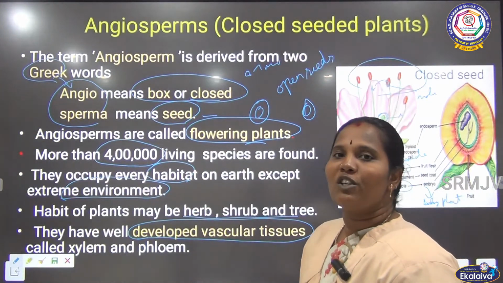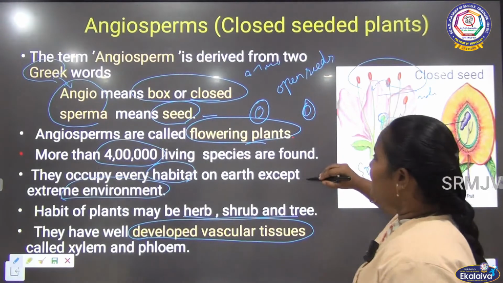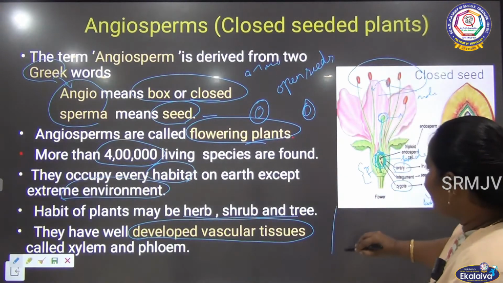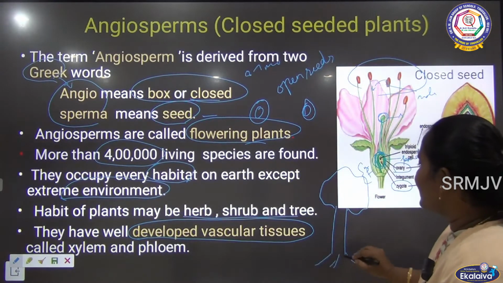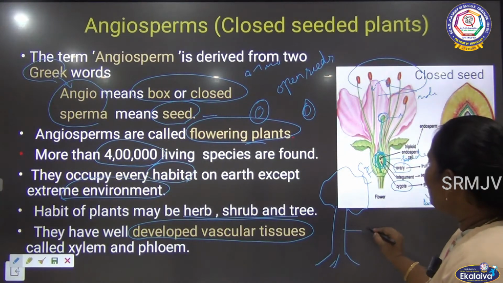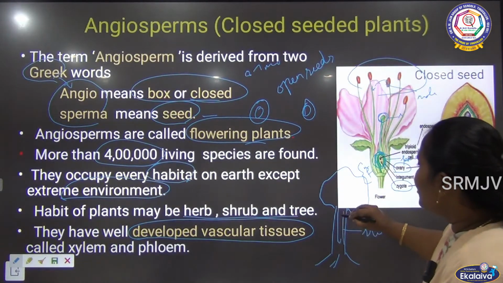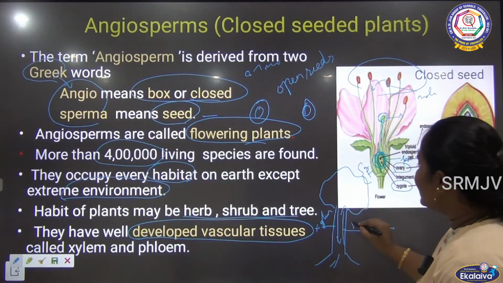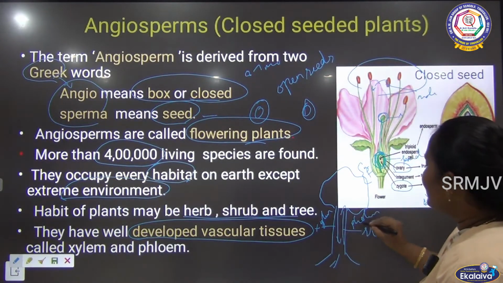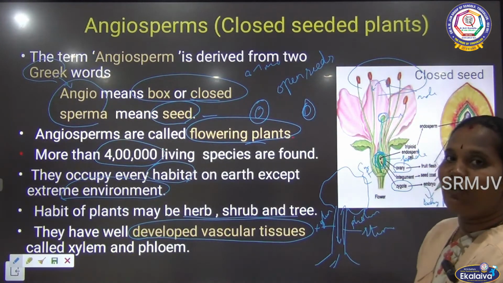What are the developed vascular tissues? See, suppose it is a plant, a tree. It has the branches, it has the root system, and the stem part of the plant has two kinds of cells. What are the two? One is the xylem, another one is the phloem. These are called the vascular tissues.